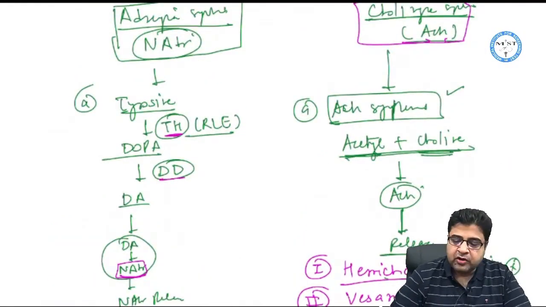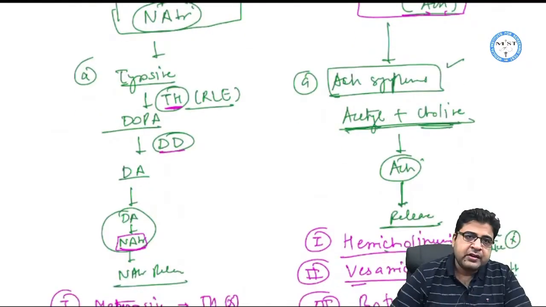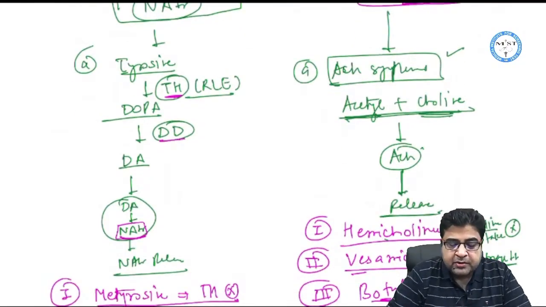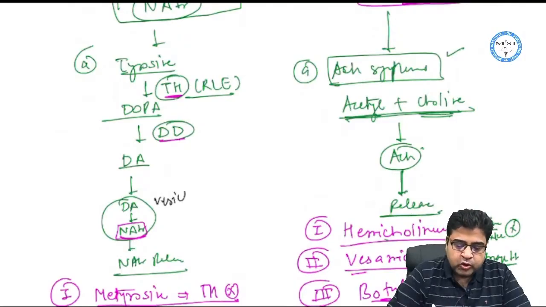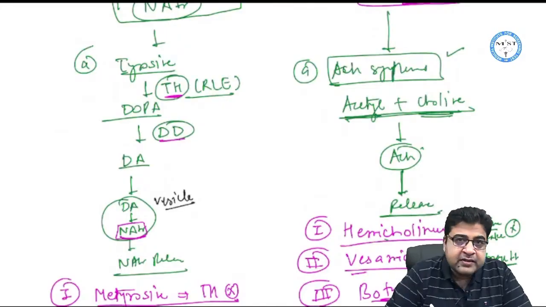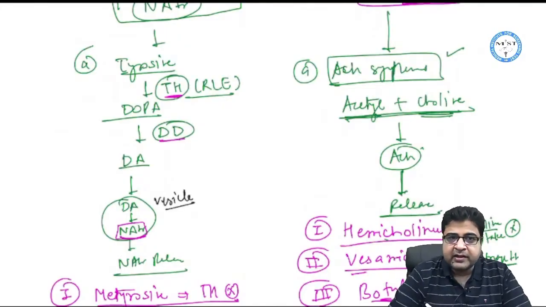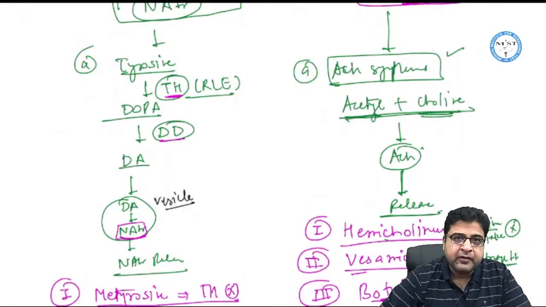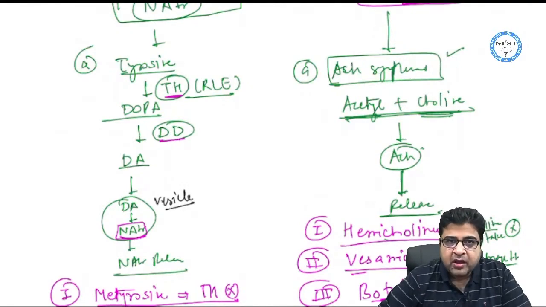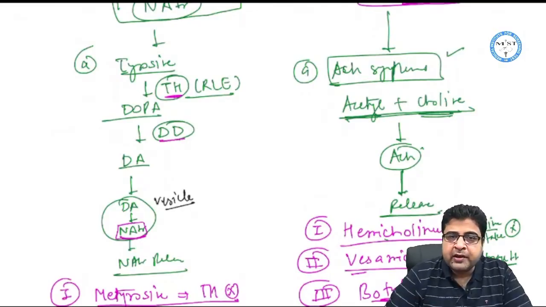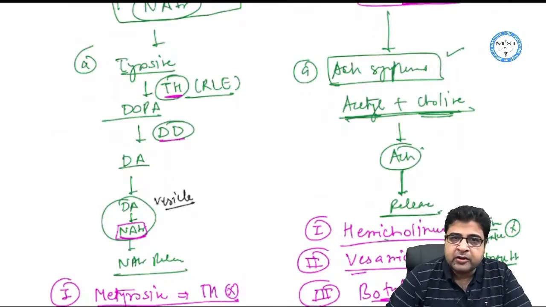If we talk about noradrenaline synthesis, it starts with tyrosine. Tyrosine is converted to DOPA, DOPA is then converted to dopamine, and dopamine is then shifted to the vesicle. So this is the nerve vesicle. Inside the vesicle, dopamine is converted to noradrenaline, and whenever required, noradrenaline is released. So this is the noradrenaline synthesis pathway: tyrosine to DOPA, DOPA to dopamine, and dopamine to noradrenaline.